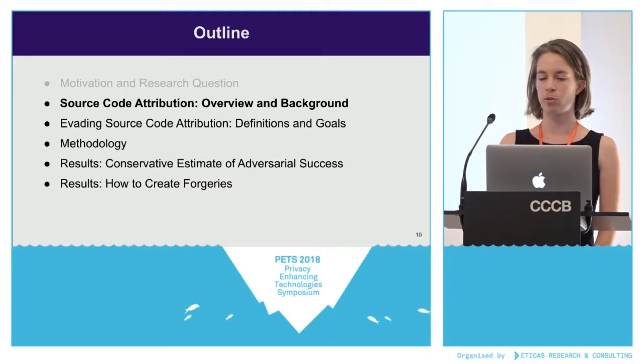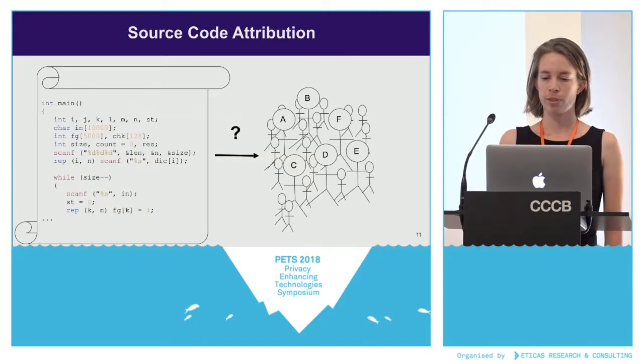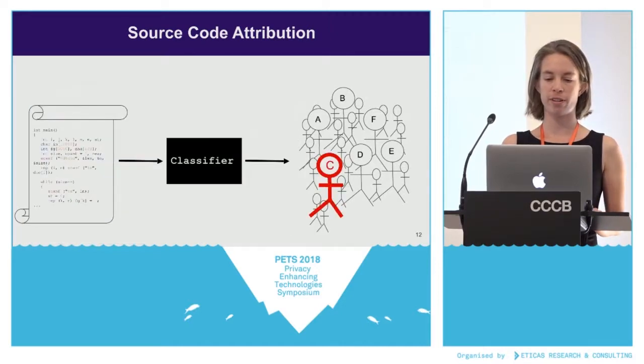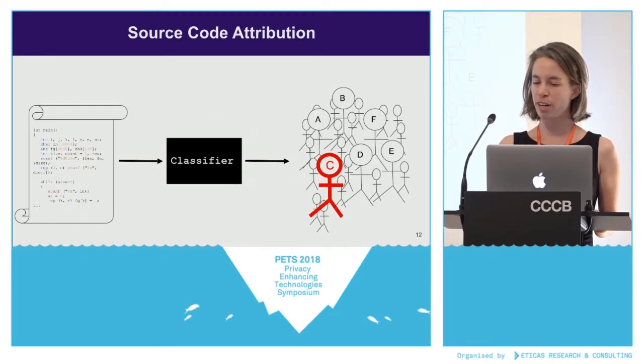So now I'll define source code attribution a little bit more formally so that I can talk about what it looks like to evade source code attribution. So back to this simple diagram of source code attribution. I've told you about the state-of-the-art classifier, so let's put a classifier into the diagram. The classifier is a black box that the code goes into, and out of all the possible authors, the classifier picks an author, in this case, author C.